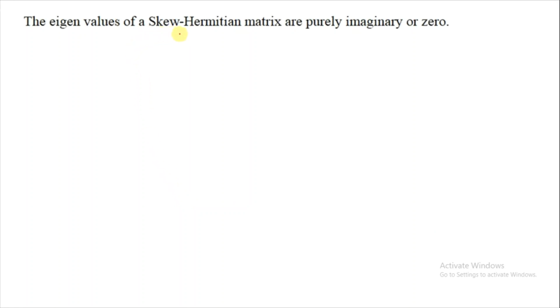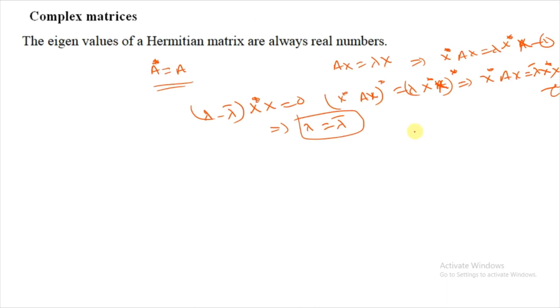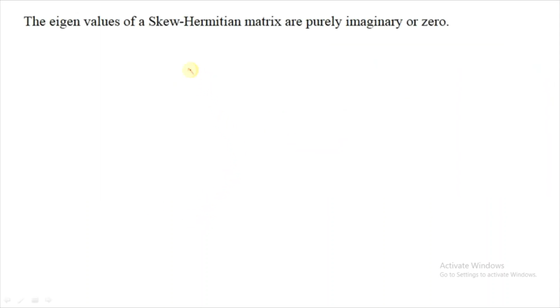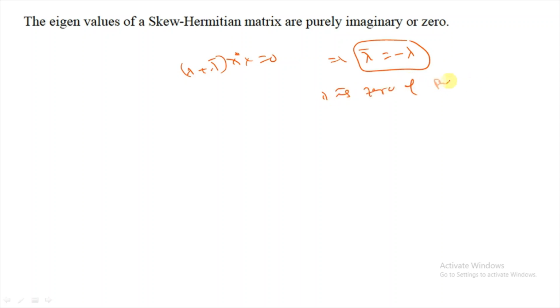But the eigenvalues of a skew Hermitian matrix are purely imaginary or zero. Same proof. In place of A star equal to A, we are getting A star equal to minus A. We get lambda plus lambda bar times x star x equal to 0, which means lambda conjugate equal to minus lambda. This is possible when lambda is 0 or purely imaginary.